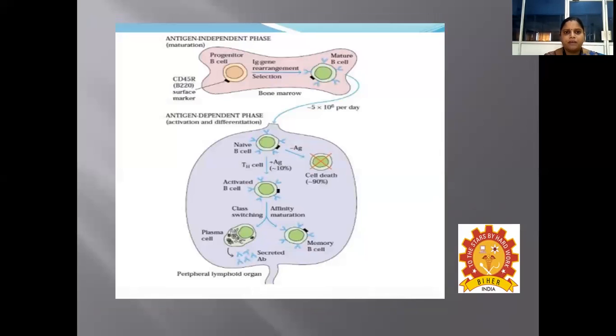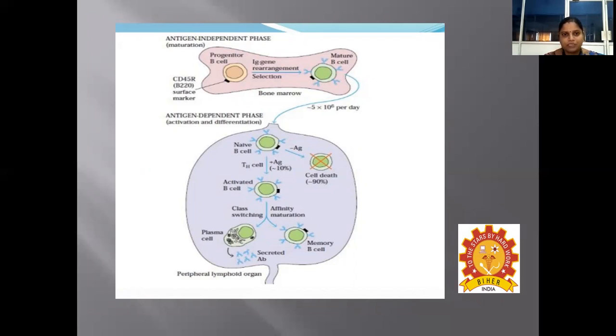Here we could find two different stages of B cell development: maturation, which is explained as the antigen-independent phase, and then the activation and differentiation of B cell, which is the antigen-dependent phase. So the pro-B cell, which is characterized by the surface marker like CD45R, is going for development, and it is going to get developed as a mature B cell.